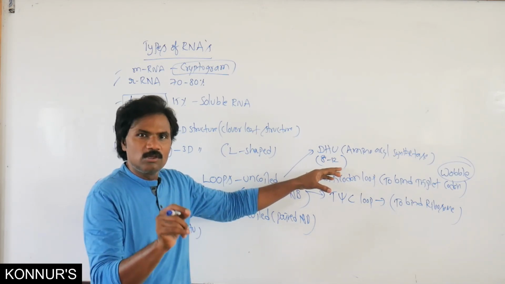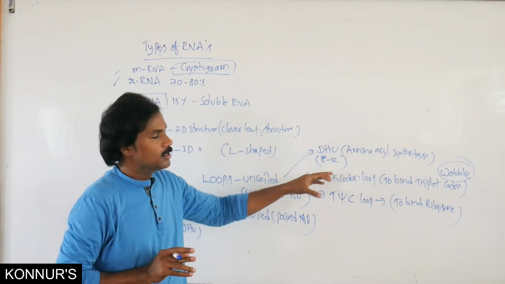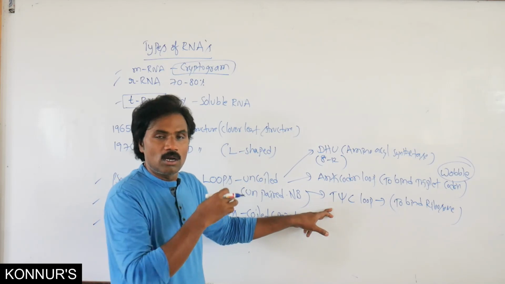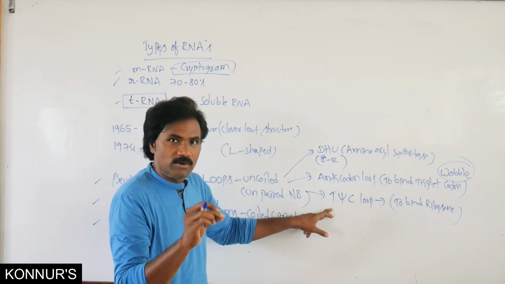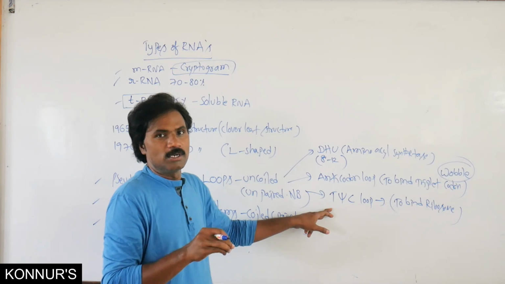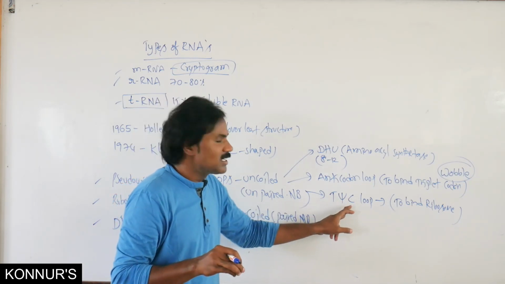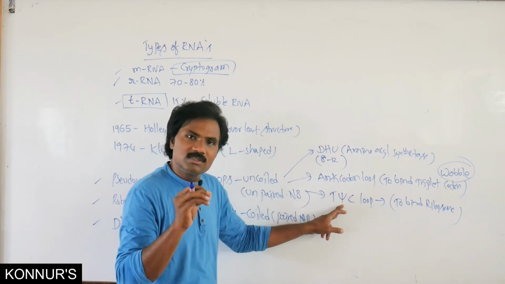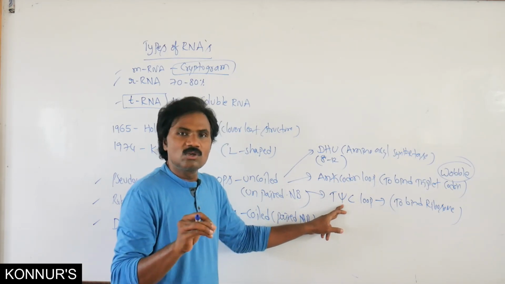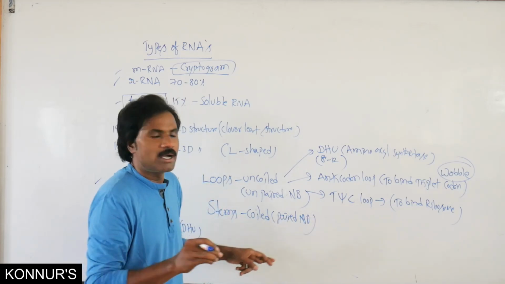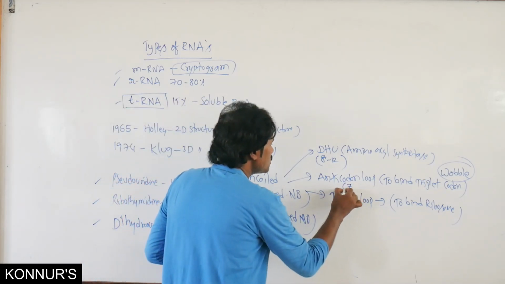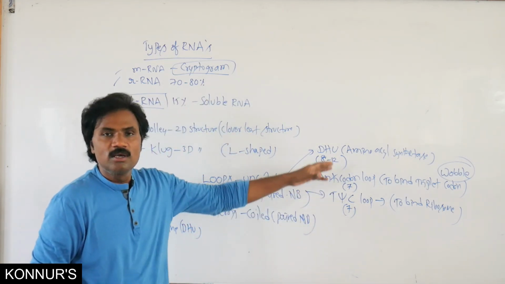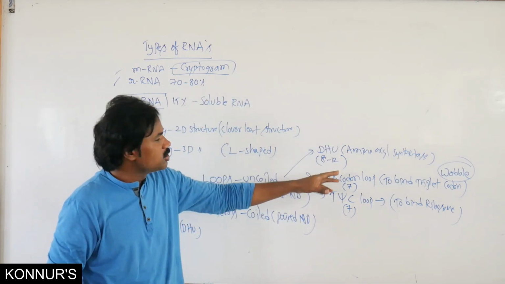Here, remember which part of tRNA binds the ribosome: the T-psi-C loop. Both the anticodon loop and the T-psi-C loop consist of 7 nucleotides, the maximum present.